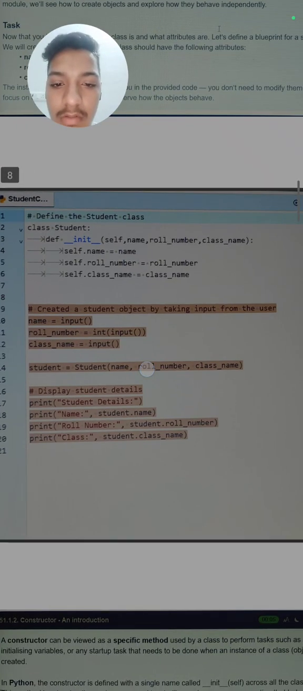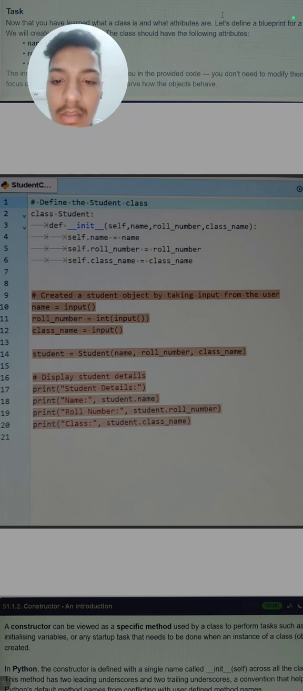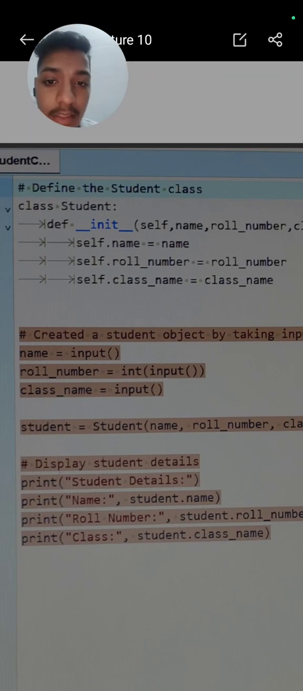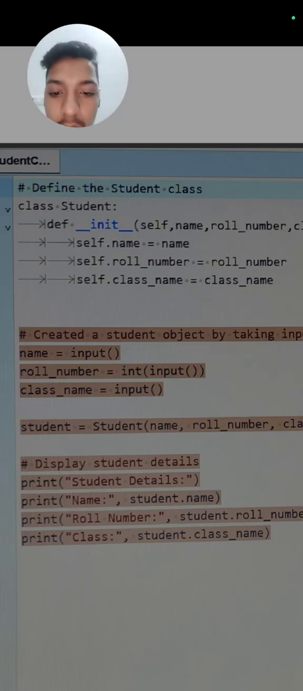Here we can also see that we created a student object by taking the input, meaning these are the variables we have initialized or declared. We have taken these three as input, and now we have created the object named student. This student is the object and this is the class. So what is the difference? Object and class will not be the same. Here the S is capital and here s is small.